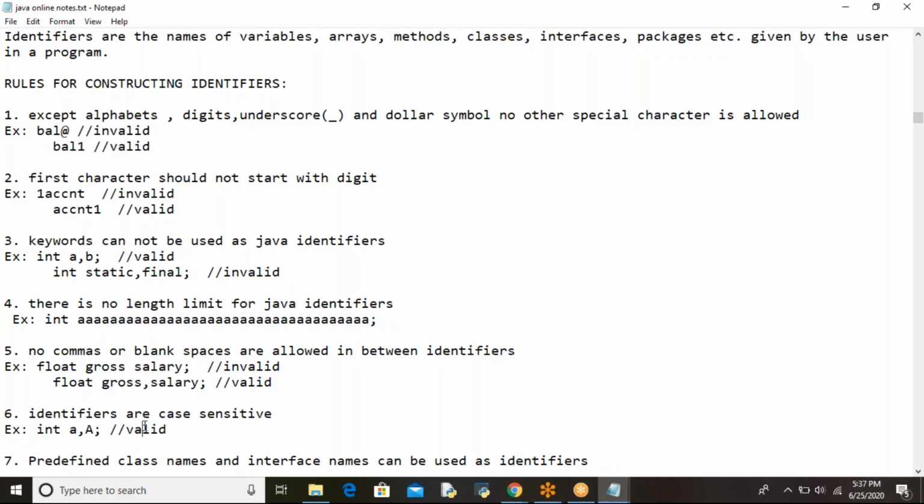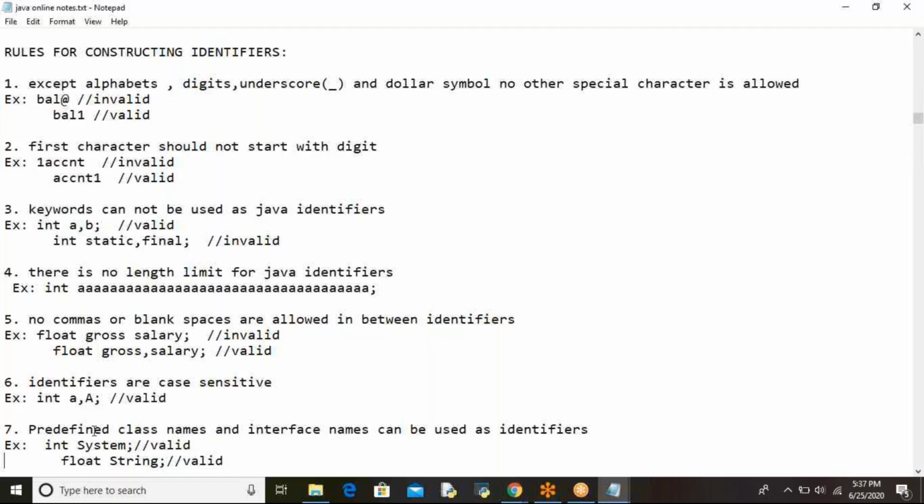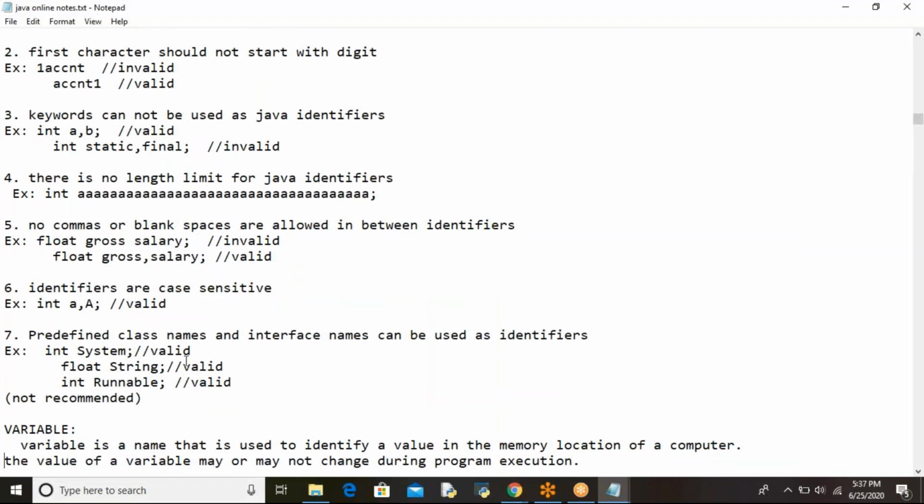Understood? And these identifiers are case sensitive. That means if you give small a and capital A, small a is treated separately and capital A will be treated separately. Got it? And predefined class names and interface names can be used as identifiers.